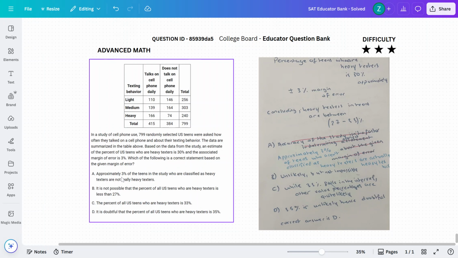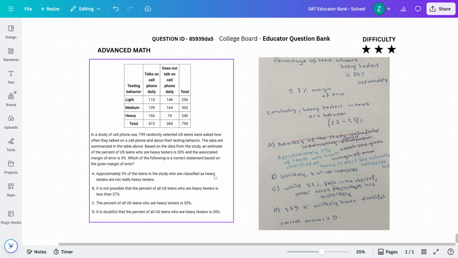So for option A, we know that approximately 3% of the teens in the study who are classified as heavy texters are not really heavy texters. Obviously, this is partially correct, because what should have been the option would be approximately 3% of the teens in the study who are classified as heavy texters are not really heavy texters or are heavy texters.